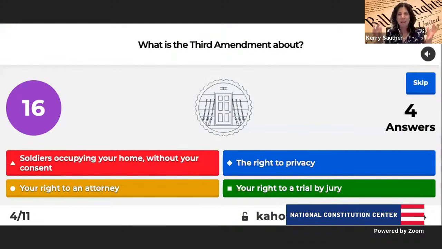What is the Third Amendment all about? This is for Scott. We're shouting out to Scott here. This is his favorite amendment. So is it about soldiers occupying your home without your consent? Is it about the right to privacy? Is it about your right to an attorney? Or is it about your right to a trial by jury?